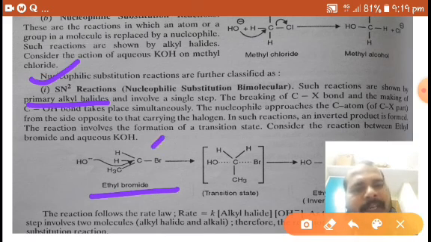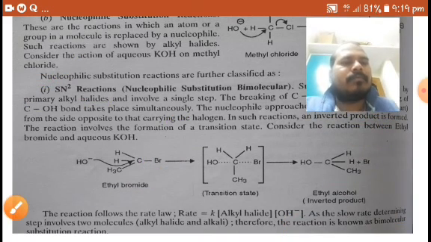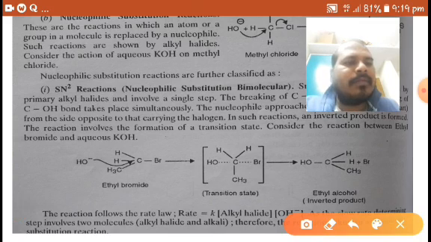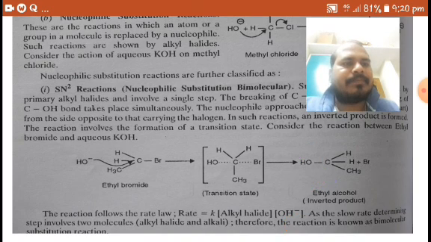Here X means bromine, and the making of the OH bond with carbon takes place simultaneously.